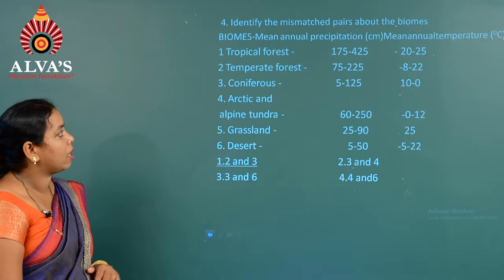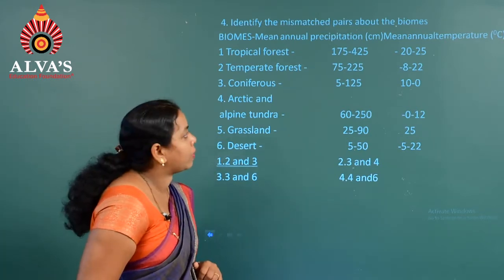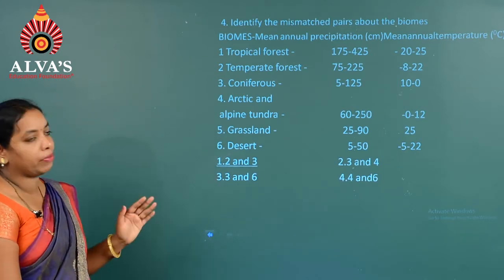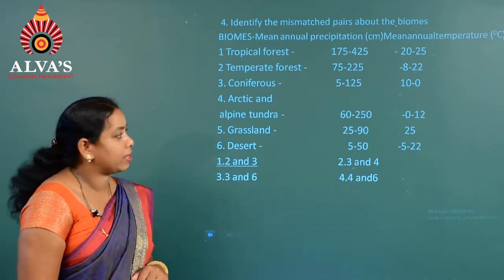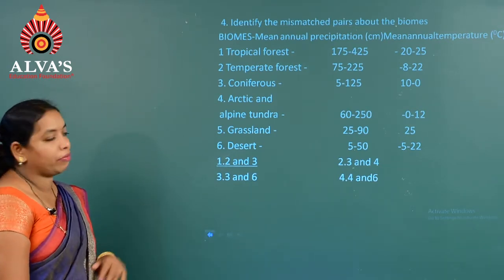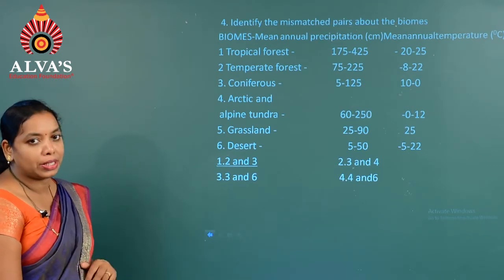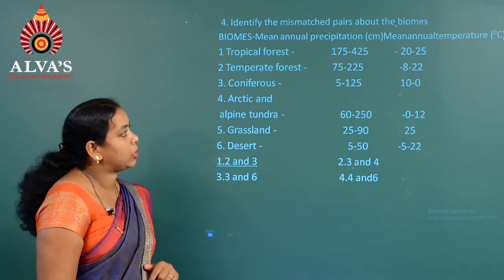In the tropical forest the annual precipitation is 175 to 425 centimeters, whereas in temperate forest about 75 to 225 centimeters, coniferous 5 to 125 centimeters, whereas Arctic and alpine tundra 62 to 50 centimeters. The next one is grassland 25 to 90 centimeters, desert 5 to 50 centimeters.